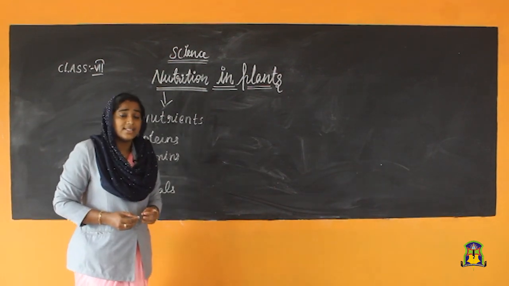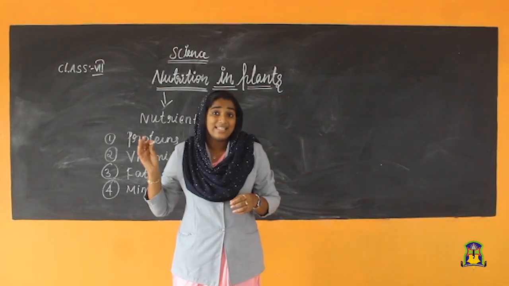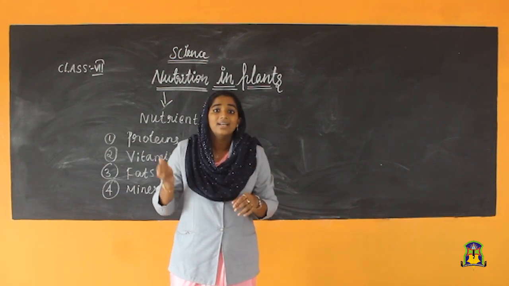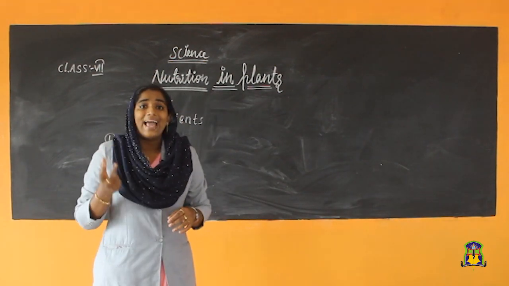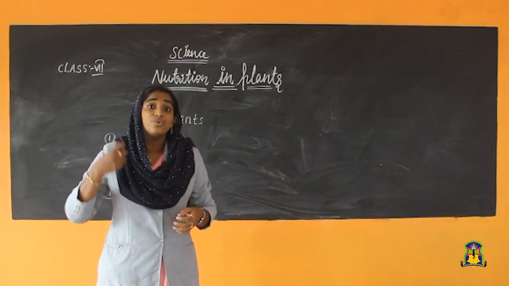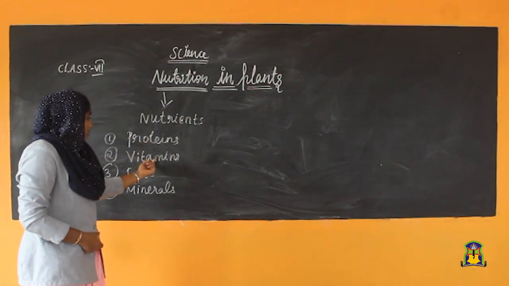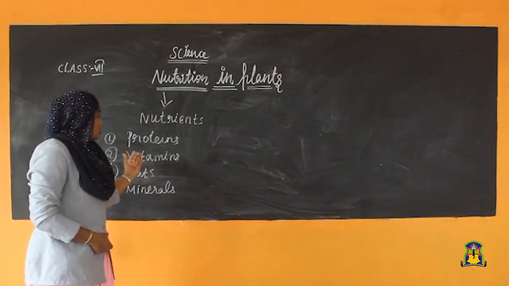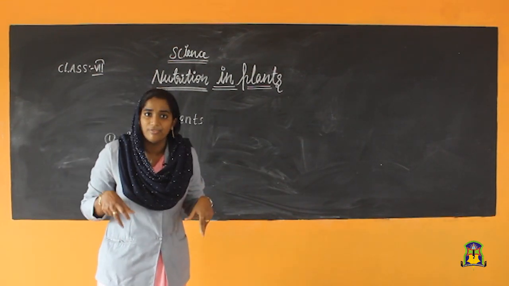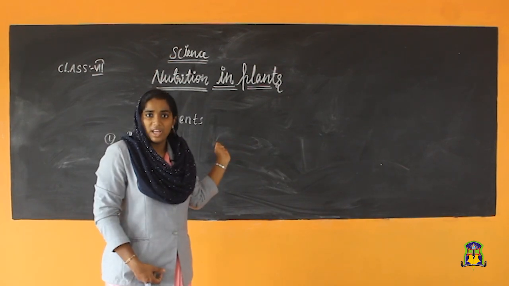So, what are nutrients? Nutrients are the components of food that are necessary for growth and development. Understood? It is the components of food. So, nutrients help us to grow and develop. We can see proteins, vitamins, fats and minerals. Proteins help us with bodybuilding. Protein is also known as bodybuilding food. Examples: egg, milk, meat. These are the examples of protein food.